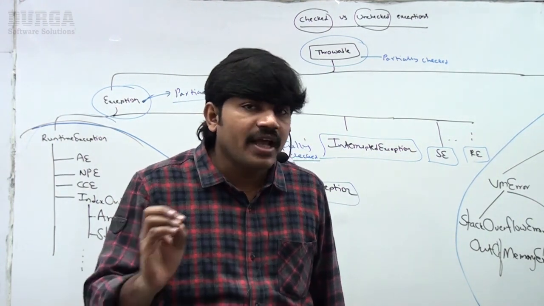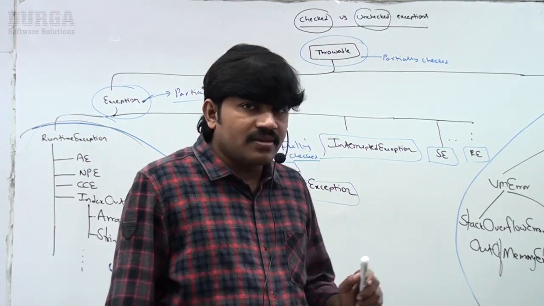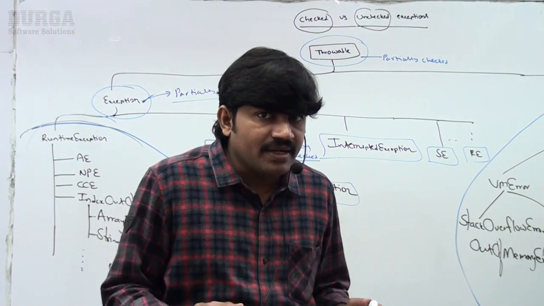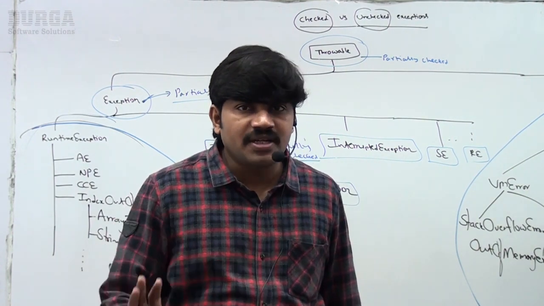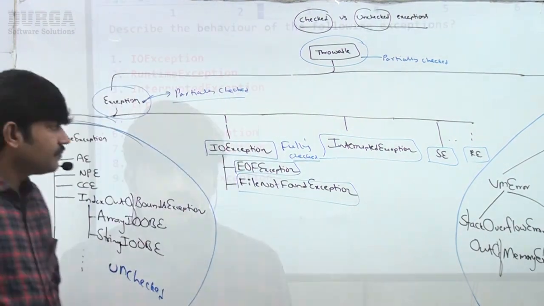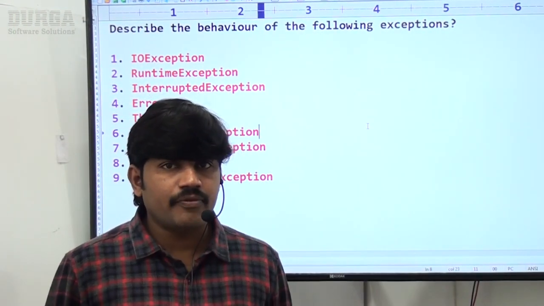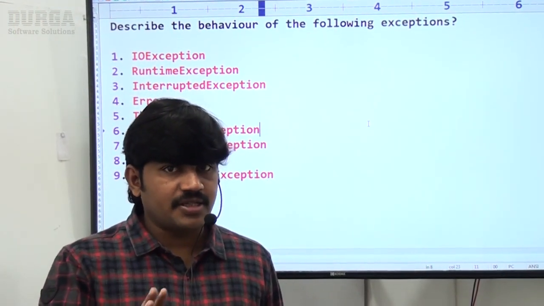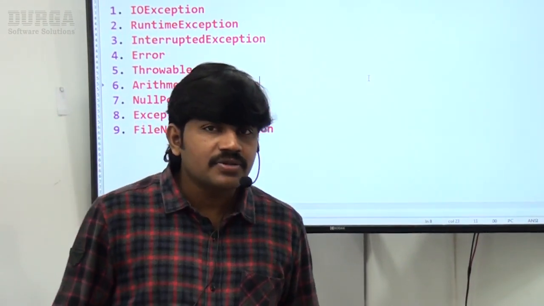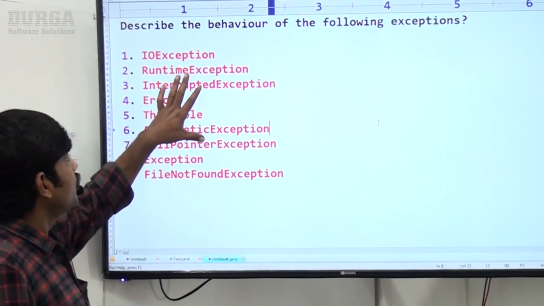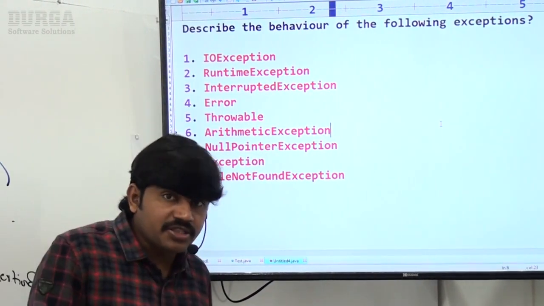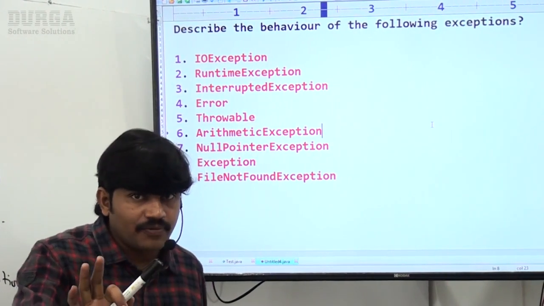Clear, right? Okay, I will give some small things. You have to identify whether these are fully checked or partially checked, right? Sir, up to this it's very clear what is checked, unchecked, partially checked, fully checked, right? Sir, now I have some exceptions. You have to tell which are checked or unchecked or partially checked or fully checked.